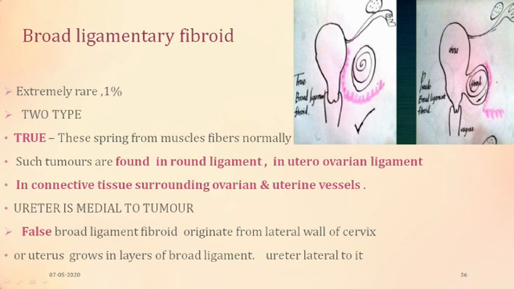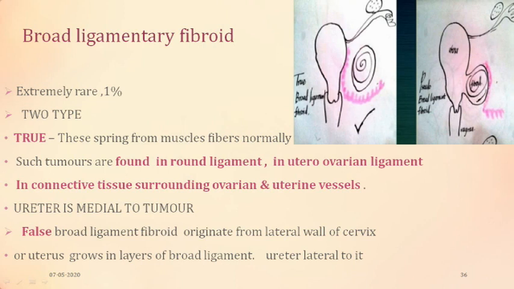So when you do sonography, or when you do a kidney function test for this patient, you would see that the ureter lies lateral to the fibroid, and so this is the false broad ligamentary fibroid, or pseudo. What about true? The true broad ligamentary fibroids arise either from the round ligament, or from the ovarian ligament, or from the connective tissue of the ovarian or uterine vessels.